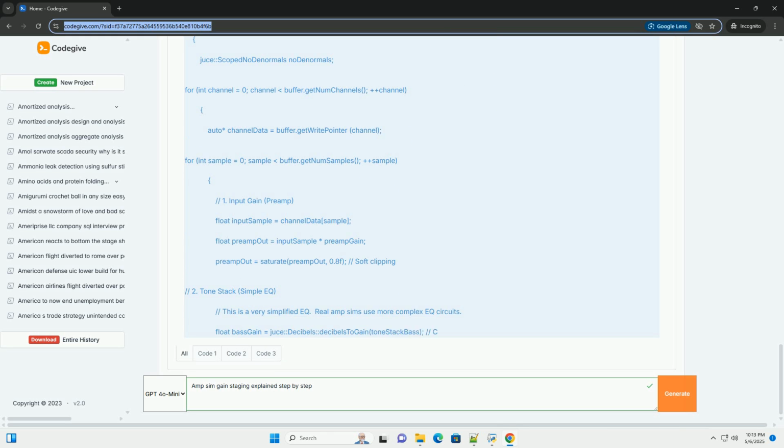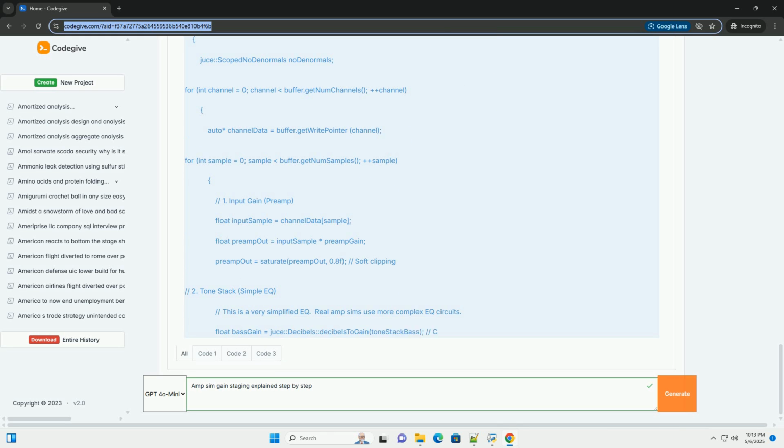Oversampling. Oversampling processes your audio at a higher sample rate than the original sample rate. This can help reduce aliasing artifacts that might occur during nonlinear processing such as distortion and saturation. Example of parameter smoothing, JUCE.